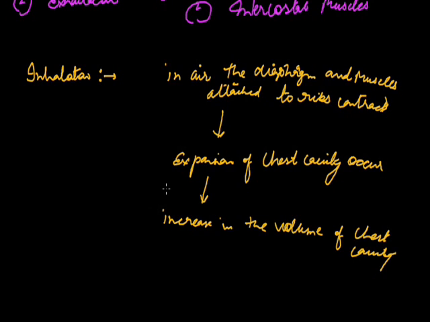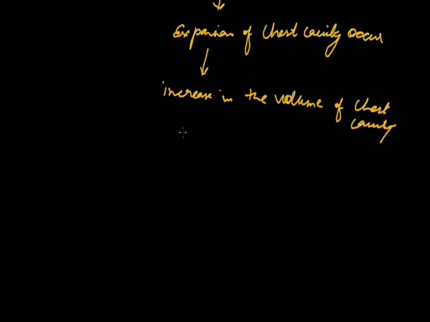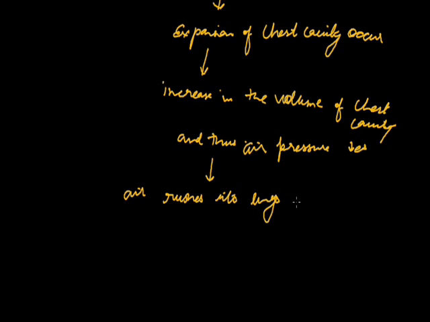So with the increase in the volume of the chest cavity, air pressure decreases. As a result, air rushes into the lungs and the alveolar sacs are filled with air.